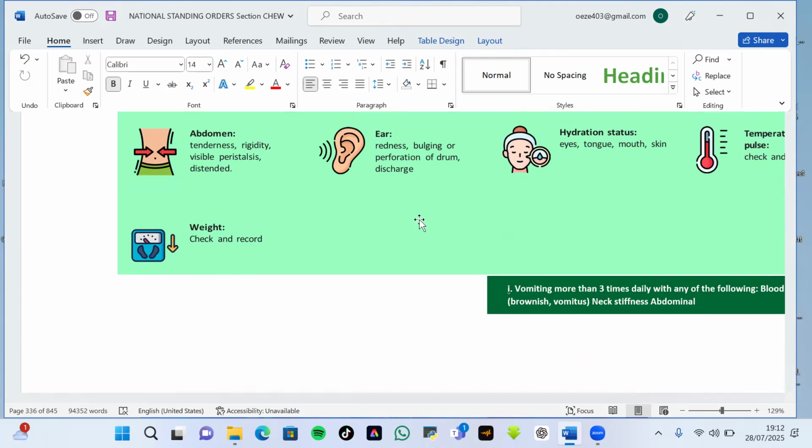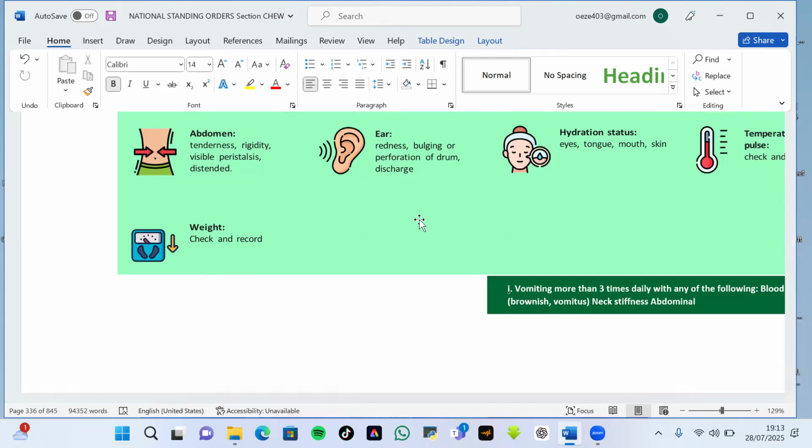The examiner might just come up and give you a complaint: a child who is 3 years and 5 months old is having fever with vomiting, unable to drink, convulsion. He did not add stiff neck. And you'll be looking out for stiff neck and not use it.